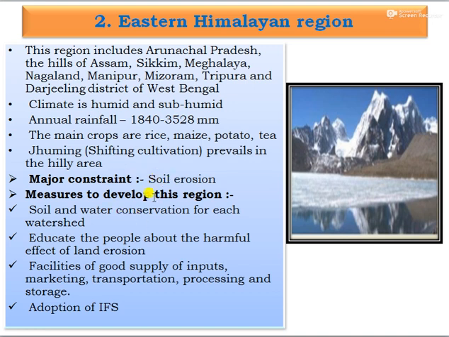Measures to develop this region are soil and water conservation for each watershed, educating the people about the harmful effects of land erosion, and facilities for good supply of inputs, marketing, transportation, processing, and storage.